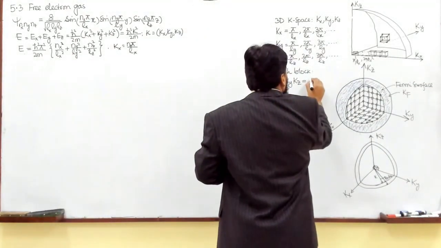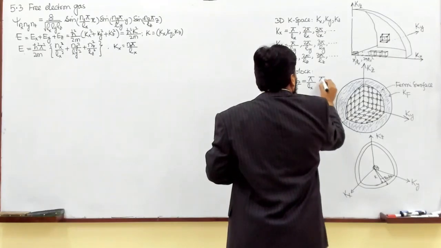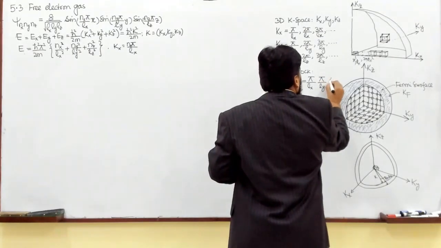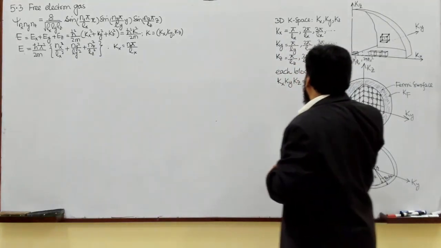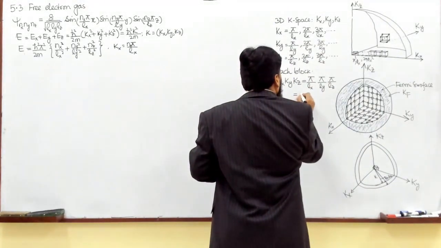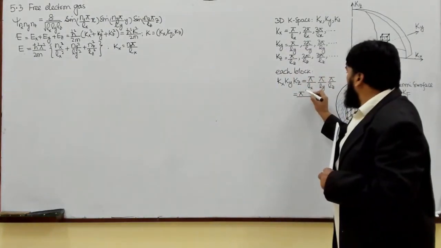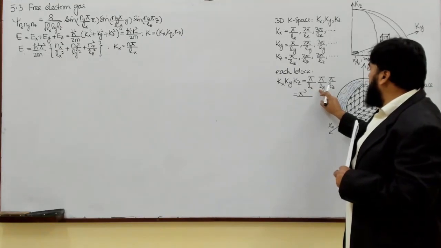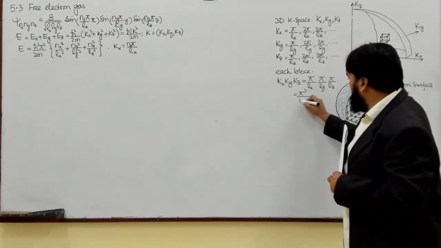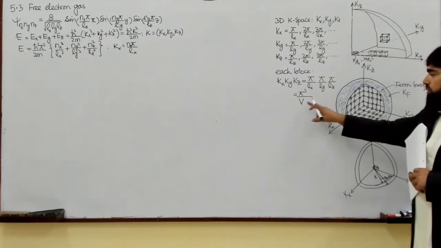So I can write pi over Lx, pi over Ly and pi over Lz. And this is equal to pi cubed over Lx multiplied with Ly multiplied with Lz, and this is V, the real space volume.